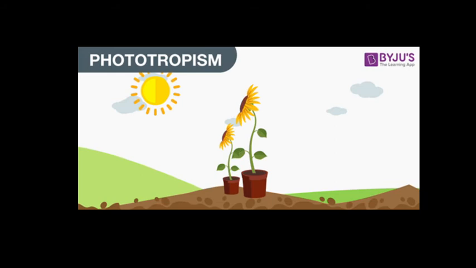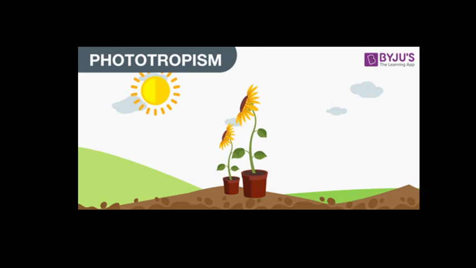Here we talk about types of tropism. There are five types of tropism. The first is phototropism. Photo means light and tropism means movement. In phototropism the stimulus is light. The movement of a plant part in response to light is called phototropism.